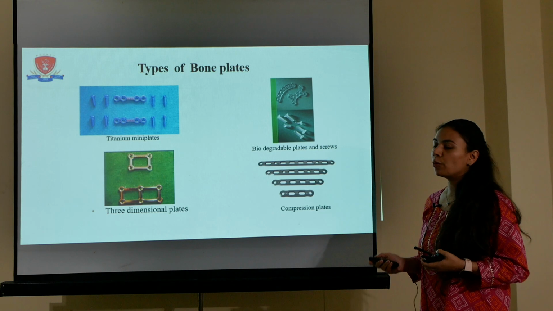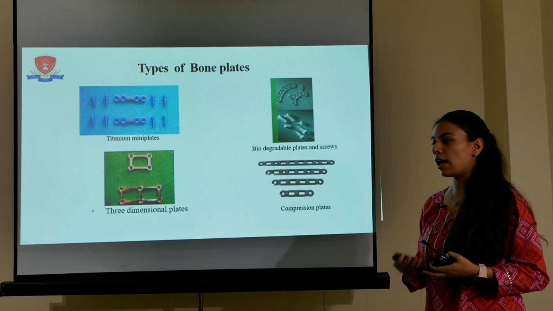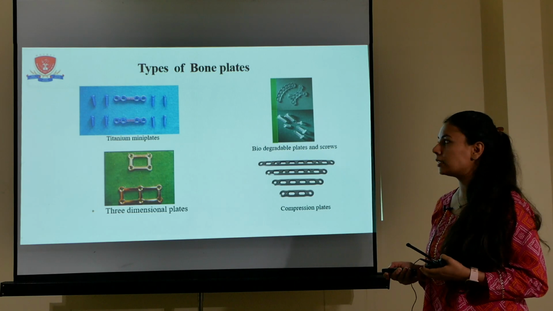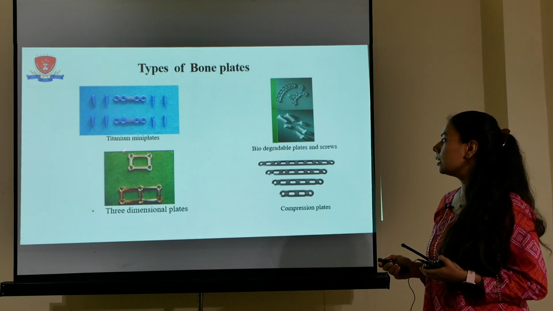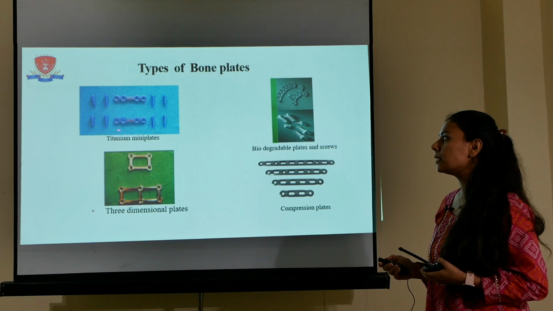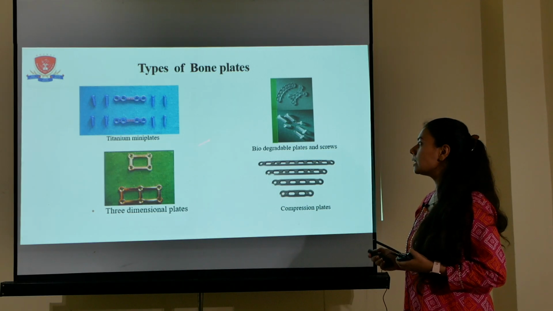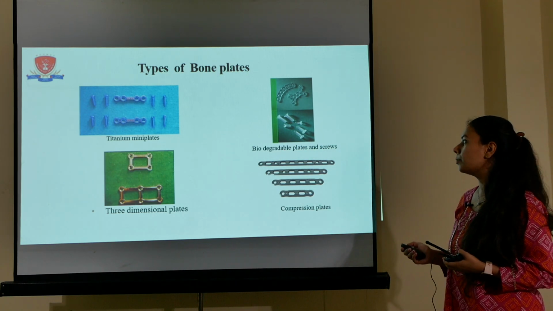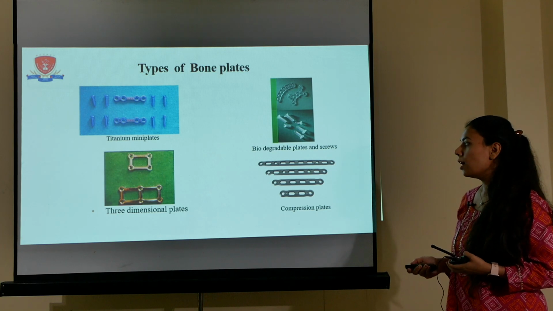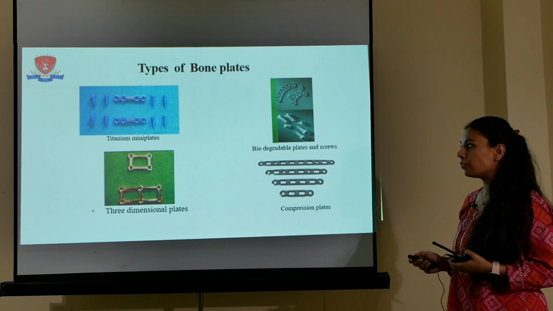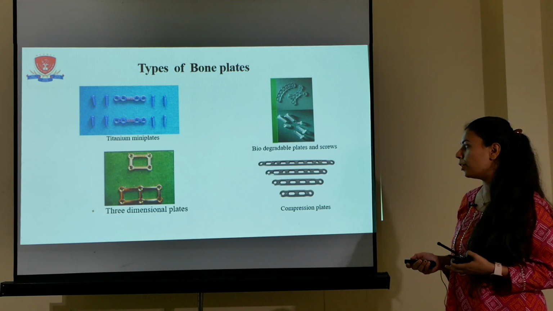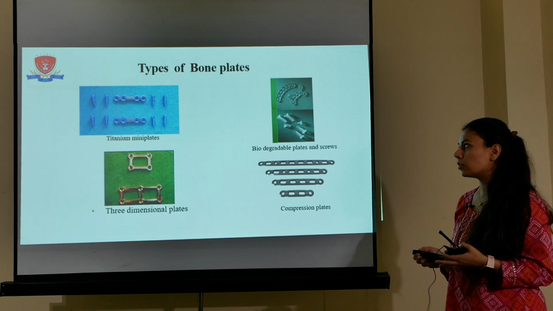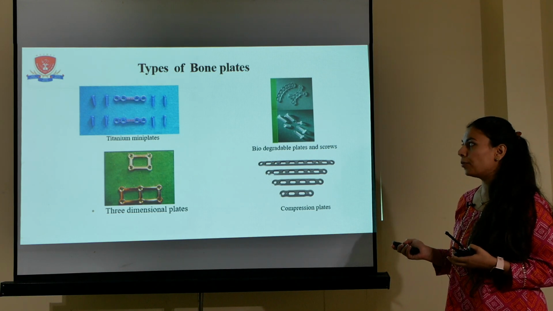Now, coming to the types of bone plates, after exposing, reduction and immobilization, we have to fix the fracture fragments, which can be done by various bone plates. These are a few bone plates: titanium mini plates, which are most commonly used these days. Biodegradable plates, in which there is no need of removing the plates as they degrade on their own. Three-dimensional plates, which, because of their geometric structure, are more adaptive. Compression plates help to bring the fracture fragments closer to each other and provide more stability.